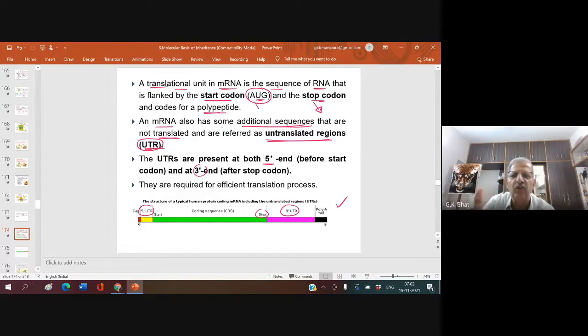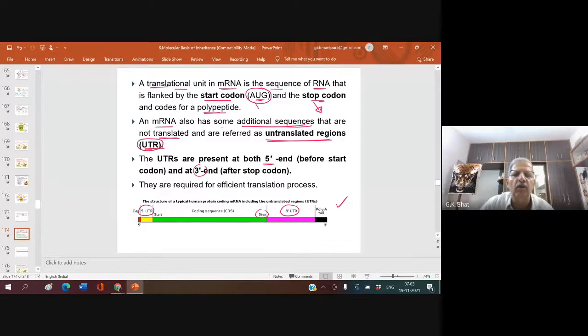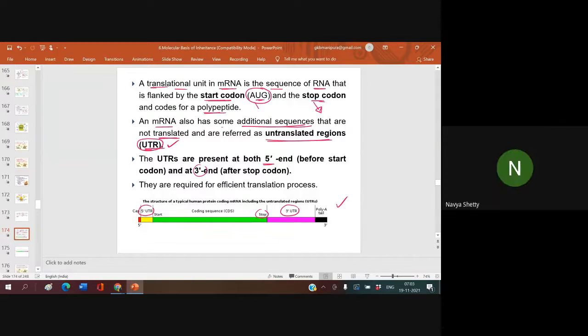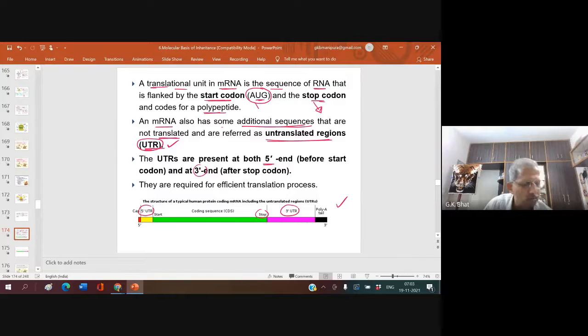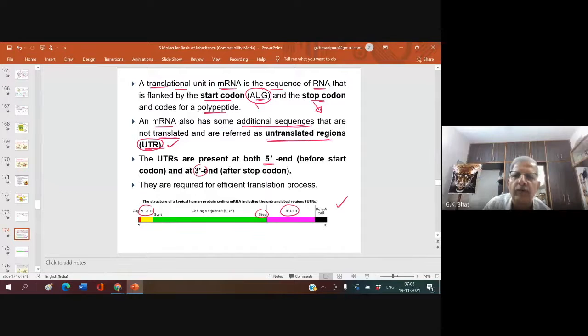I am 100% sure this is not taught to you in this much detail in the classroom. Have you learned this, Navya? No, sir. Have you not asked, sir, what is that UTR, where it is present? Siddesh, was it taught? Harshvardhan? No, sir. Prithviraj, have you studied this in the last year? No, sir. Namrata, have you studied?